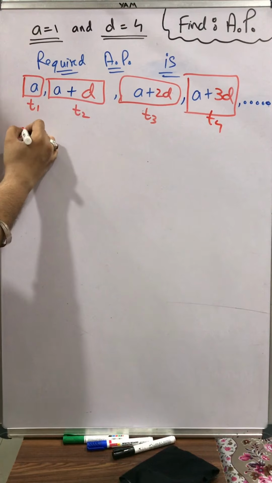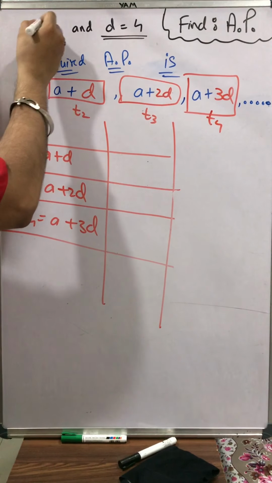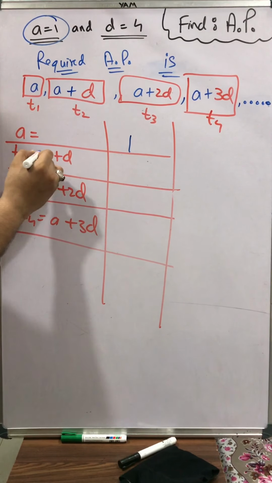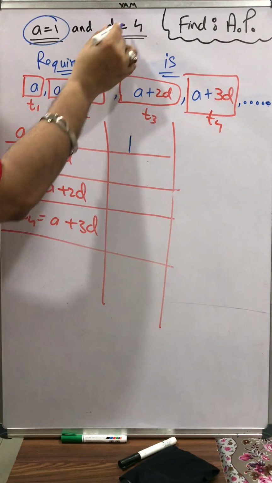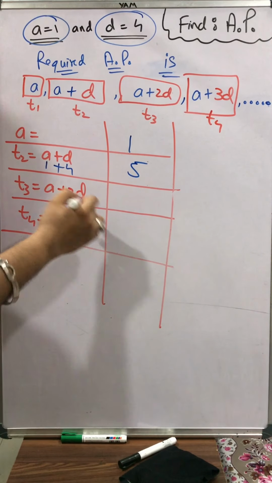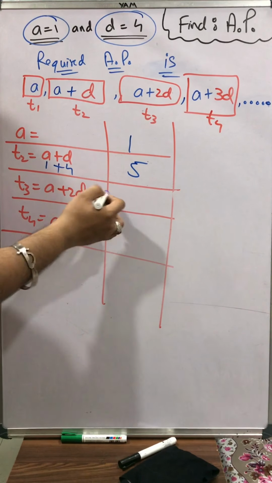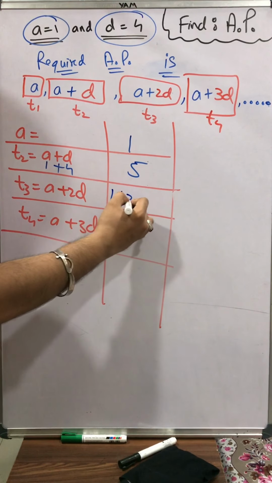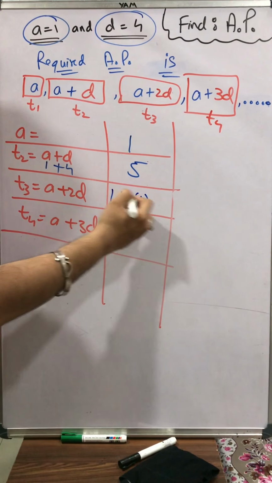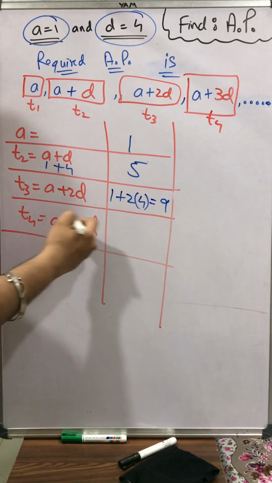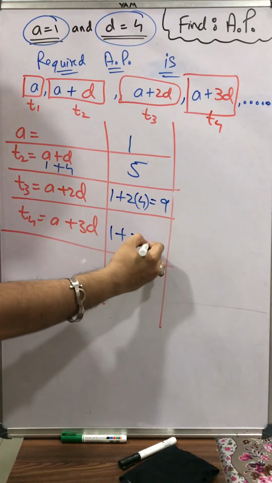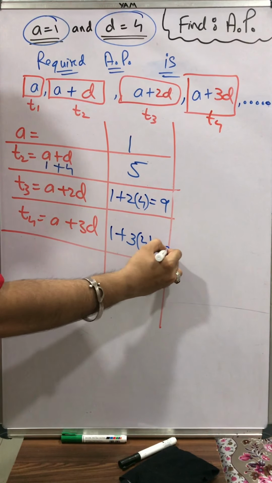Okay, so can I say we can find our first term a? A is how much? A is 1. Now the second term is a plus d. A is 1, 1 plus d. D is how much? D is 4. So 1 plus 4 comes to 5. Next is a plus 2d. So 1 plus 2 into d. Value of d is 4. So 4 twos are 8 plus 1 is 9. A plus 3d: value of a is 1 plus 3 into value of d, which is 4. 4 threes are 12 plus 1 equals 13.